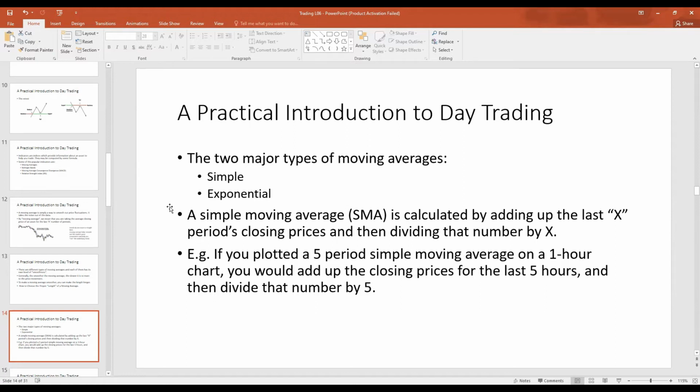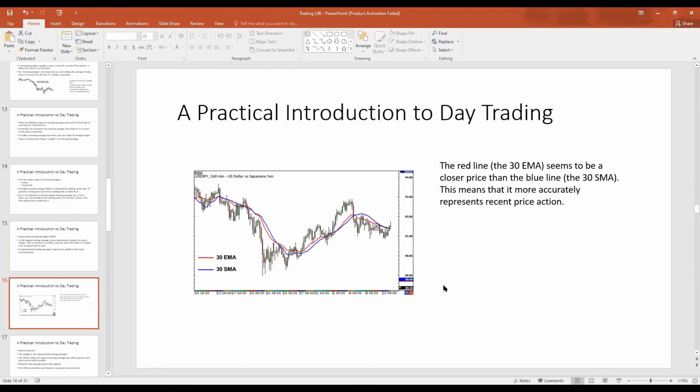In contrast, the exponential moving average places a higher weight on the more recent observations. Simple moving averages and exponential moving averages can both show the trend, they can both show the direction of the market. However, the exponential moving average is better because it places more emphasis on more recent observations and less emphasis on the older observations. Nevertheless, both tend to say the same thing.